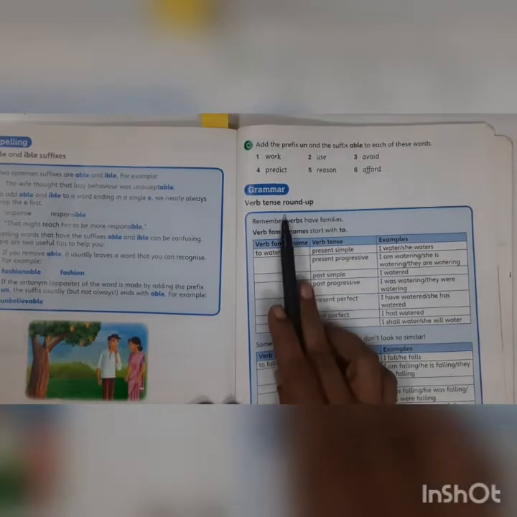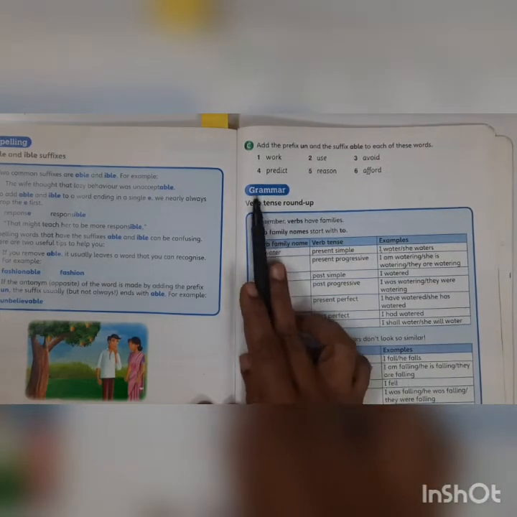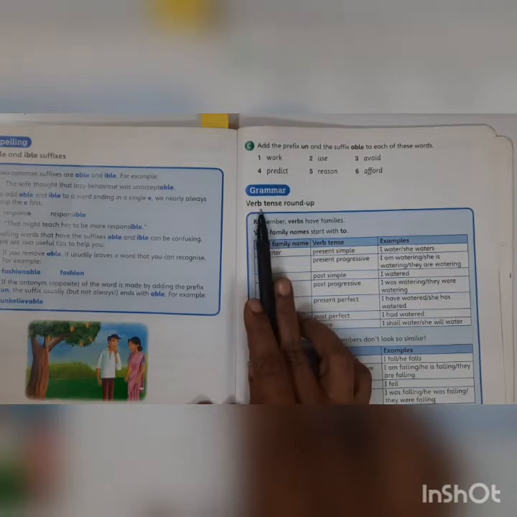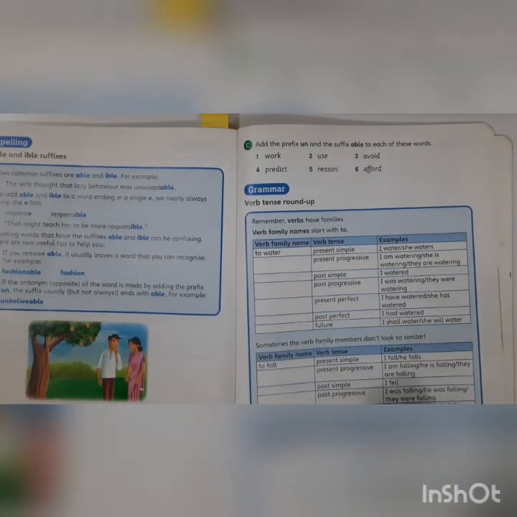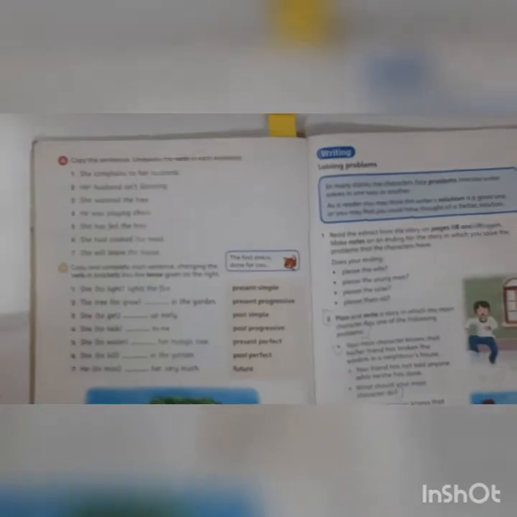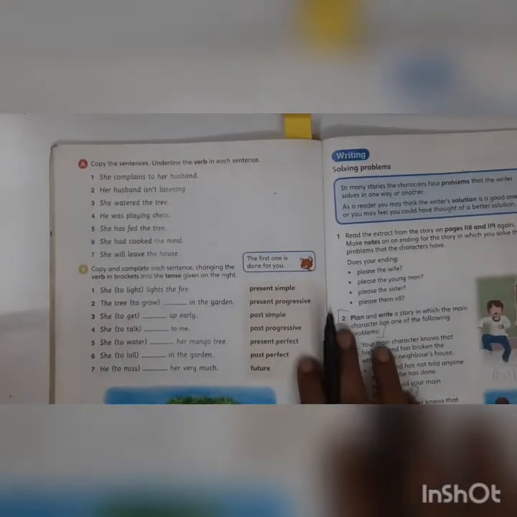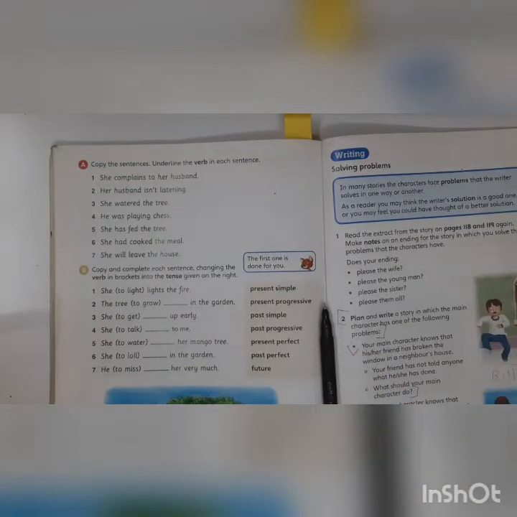Now, children, before we begin with the tense, let's see verbs. Okay, let's begin with verbs. So, yes, children, first tell me what are verbs. What are verbs? Come on. Yes, verbs are doing words, action words. They express an action, eating, sleeping, drinking, right?